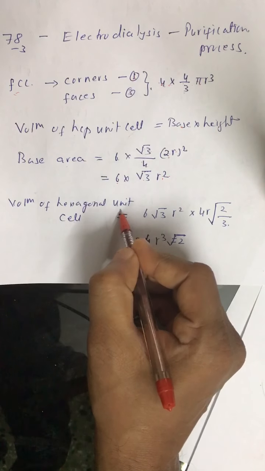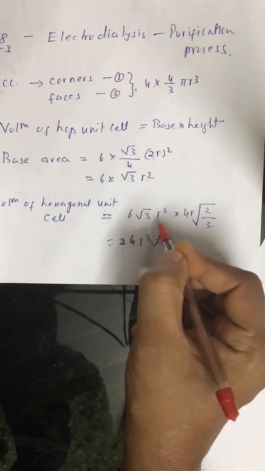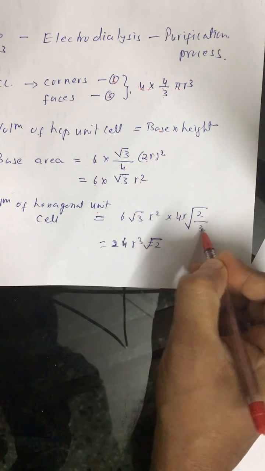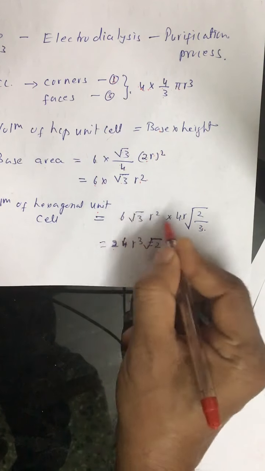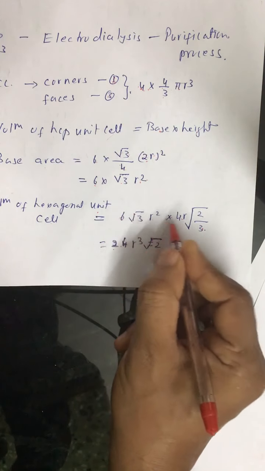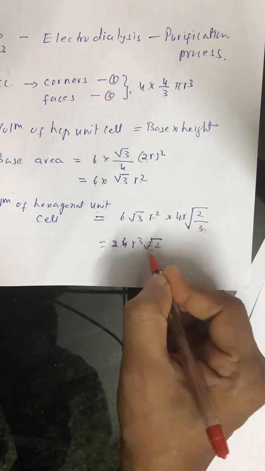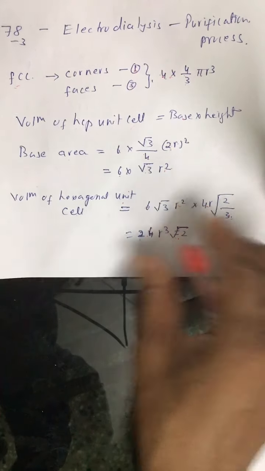And the volume of the hexagonal unit cell is 6 into root 3 r square into 4r root 2 by 3. If you solve this much portion, you get 6 into 4, 24 r cube, and we are left with root 2. So the correct answer is the first option.